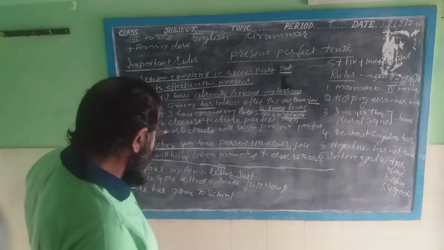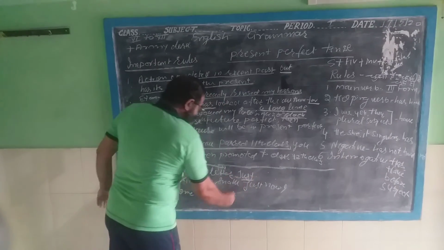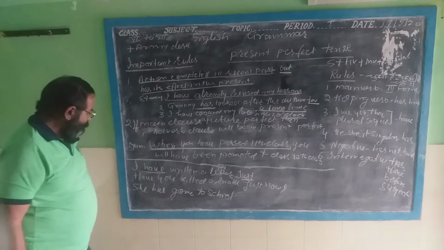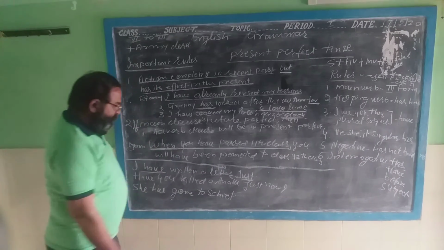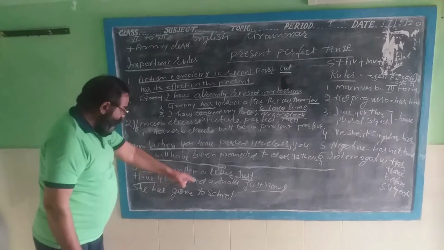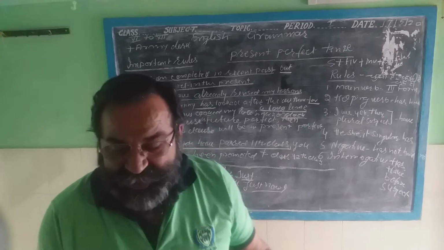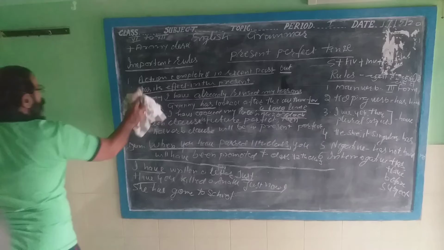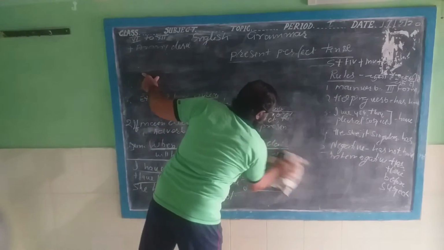Now further, I want to tell you: if just comes in a sentence, as in I have written a letter just now, then you write have and the third form of the main verb. I will explain six more sentences. Have you killed a snake just now? Just now has come here and it is have. Now she has gone to school. This is work completed in the present time. That is called the present perfect tense. Now I want to make more clear about this present perfect tense.